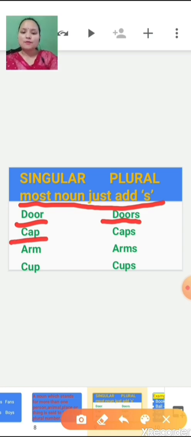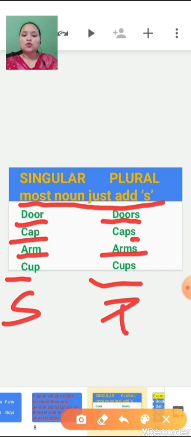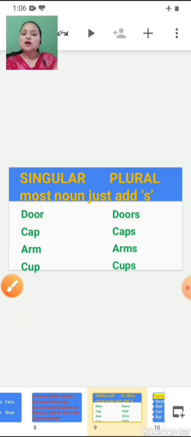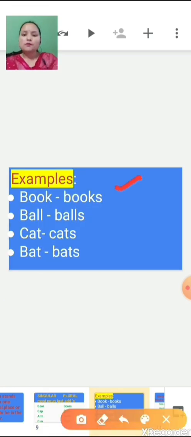Again here cap, now S is added, then it becomes caps. Arm, arms. Cup, cups. So this is the singular form and this is the plural form. So most nouns just add S at the end and it becomes plural. More examples: book, books. Ball, balls. Cat, cats. Bat, bats.